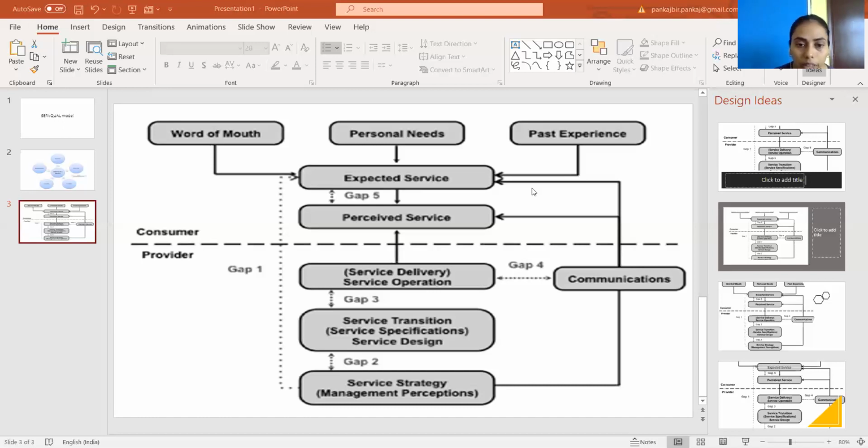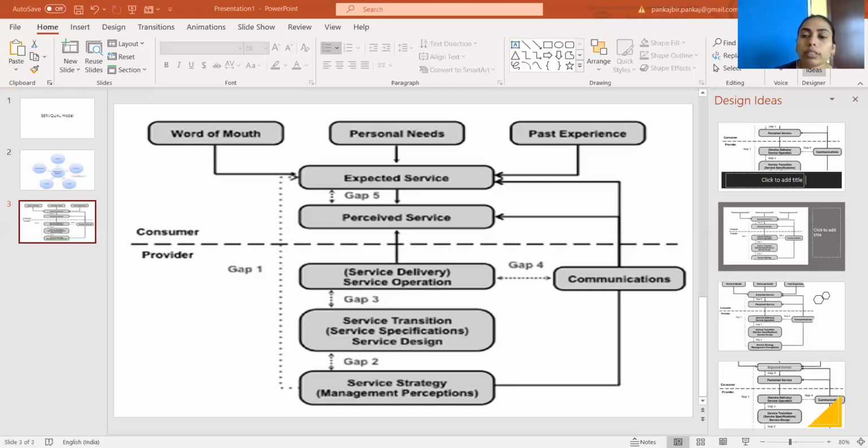And the fifth and last gap is the gap between expected service and perceived service. It is on the part of customers. So this is known as the fifth gap, or gap caused by customers' expectation. It is a difference between customer expectation and customer perception of service quality received from an organization.